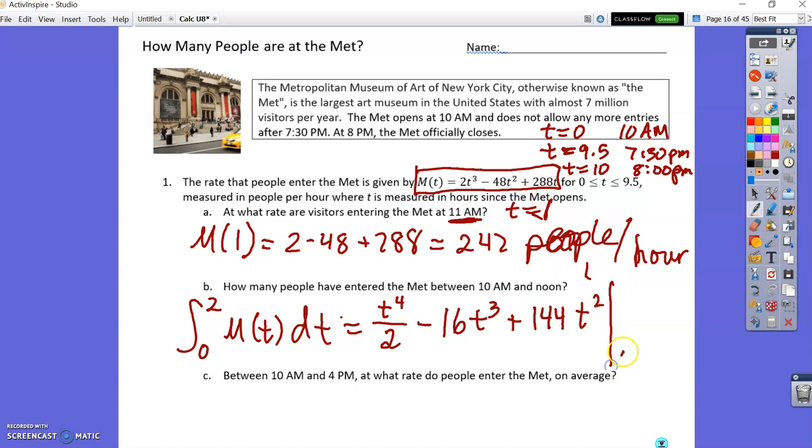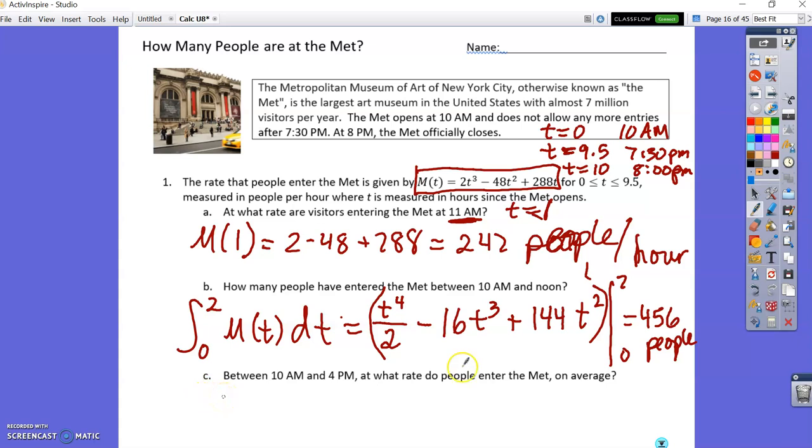And so I'm going to evaluate that between 0 and 2. I'm just going to plug in 2 into all the terms, subtract 0 plugged into all the terms, and that will give me 456 people. If you're having trouble getting that answer when you plug in, just go a little slow. If you didn't simplify your integration, that's fine. Just make sure you go slowly as you do it.